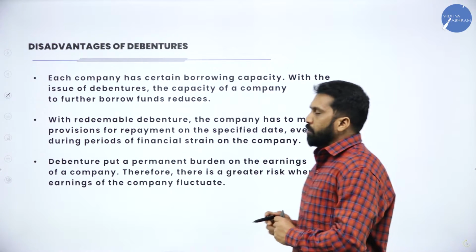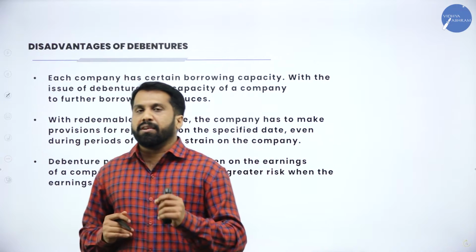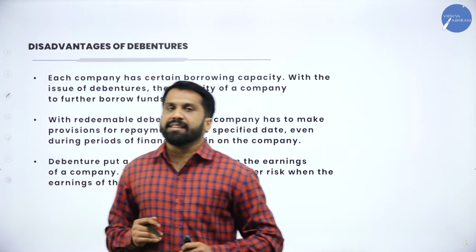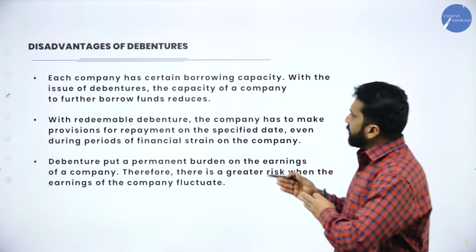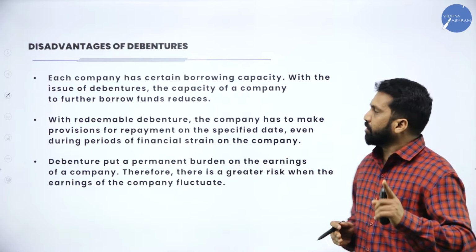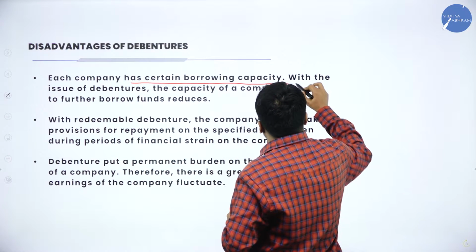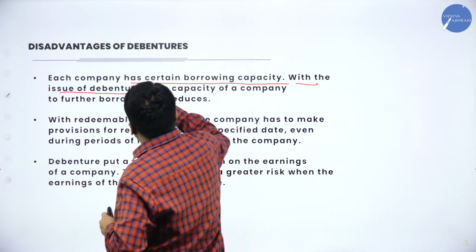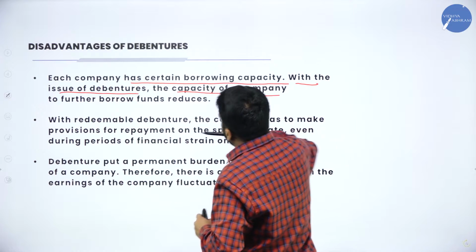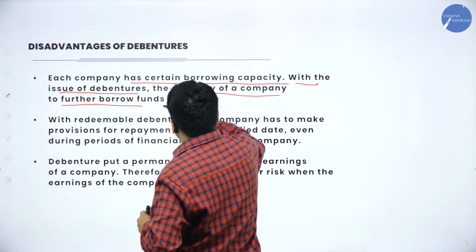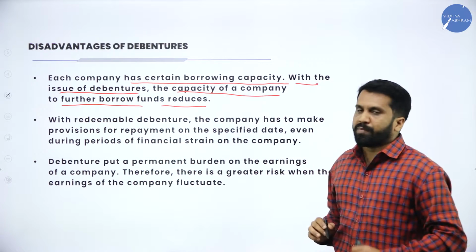Now, advantages are over. Wherever we have advantages for anything, we must have disadvantages also. Which are the disadvantages if you go for debentures? Each company has a certain borrowing capacity. With the issue of debentures, the capacity of the company to borrow further funds is reduced.